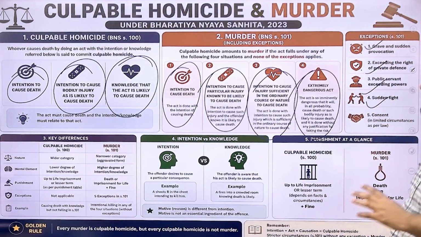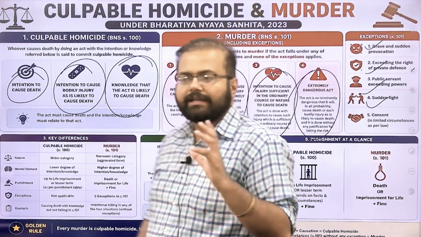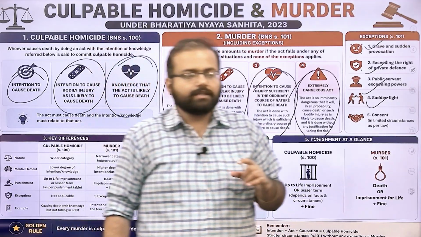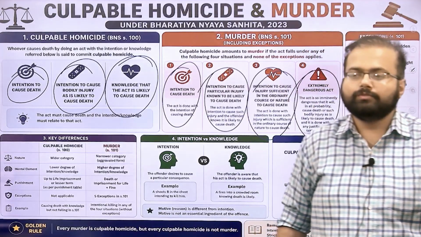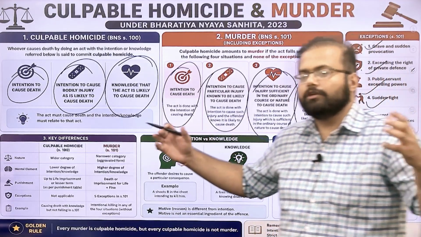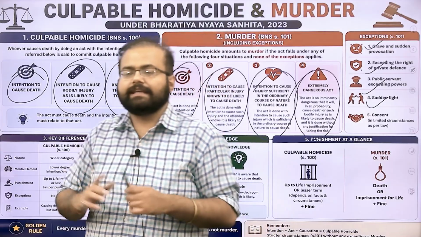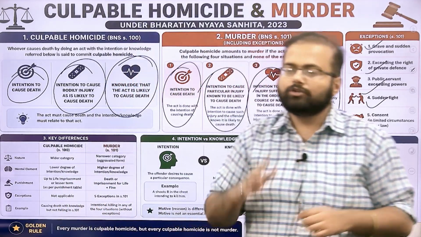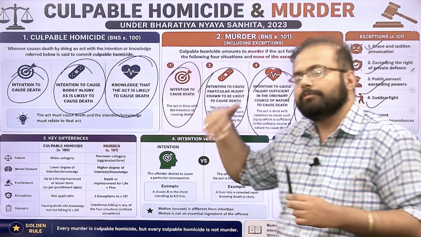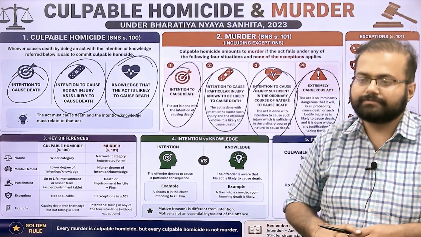Finally, we have sudden fight. Suppose you two people are in quarrel. ठीक है? Over here, does not matter who provoked who. The quarrel was going on for a long time and suddenly somebody hits the other person. In that case, the quarrel can be taken as a defense to protect a person from being liable for murder, but there shall be a culpable homicide charge.